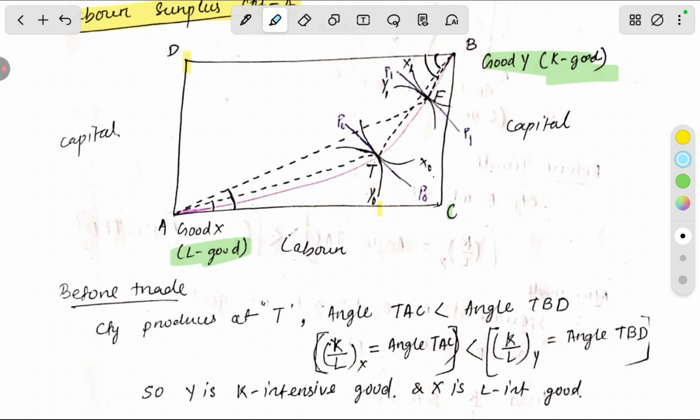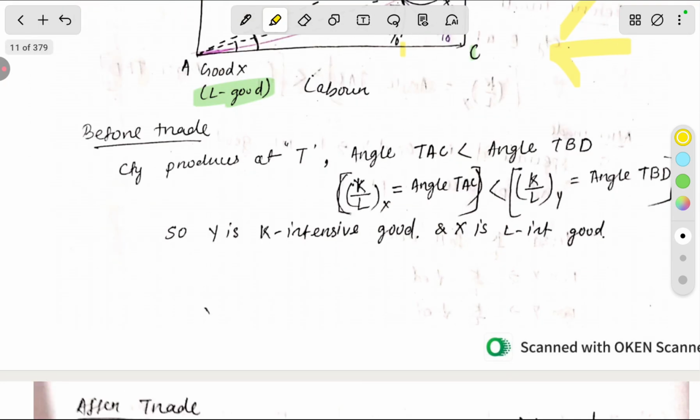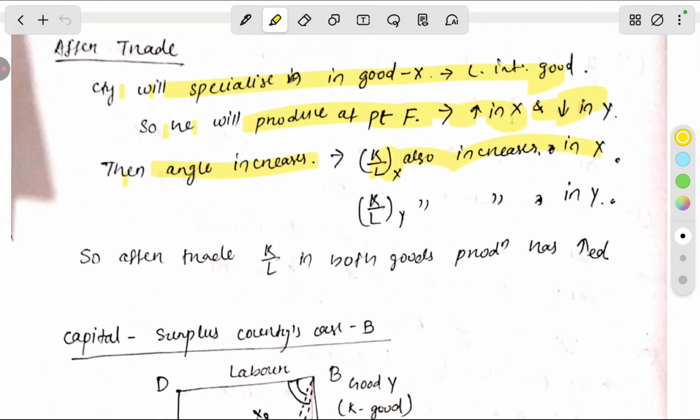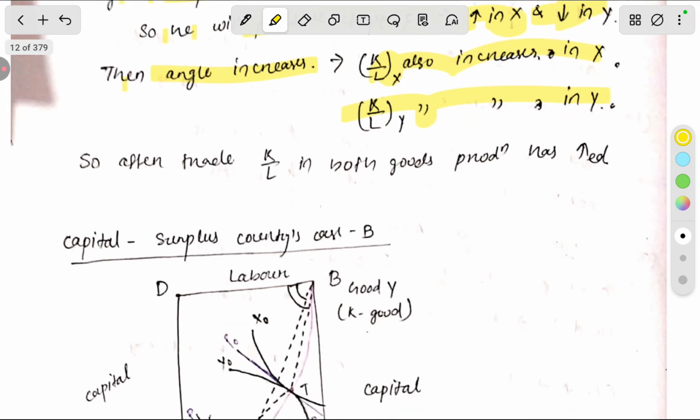Before, the angle is TBD. Now the angle is FBD, so this is higher. So capital labor ratio increases in X, capital labor ratio increases in Y. So after trade, capital labor ratio in the production of both goods has increased. So after trade, capital labor ratio has increased in both the goods.